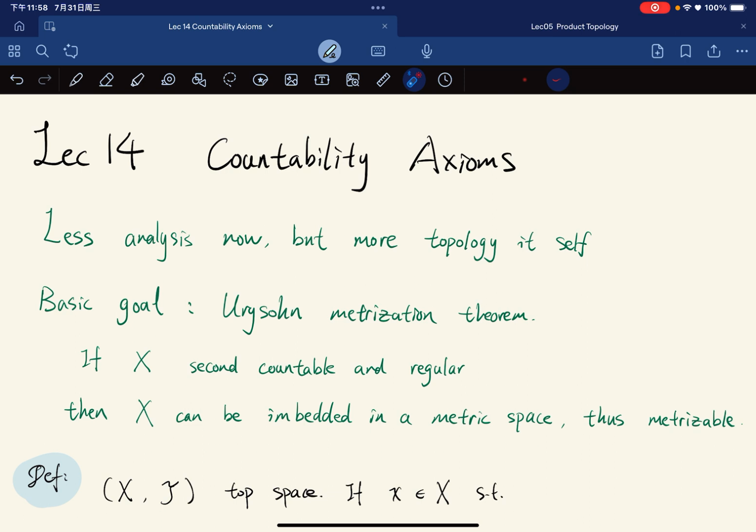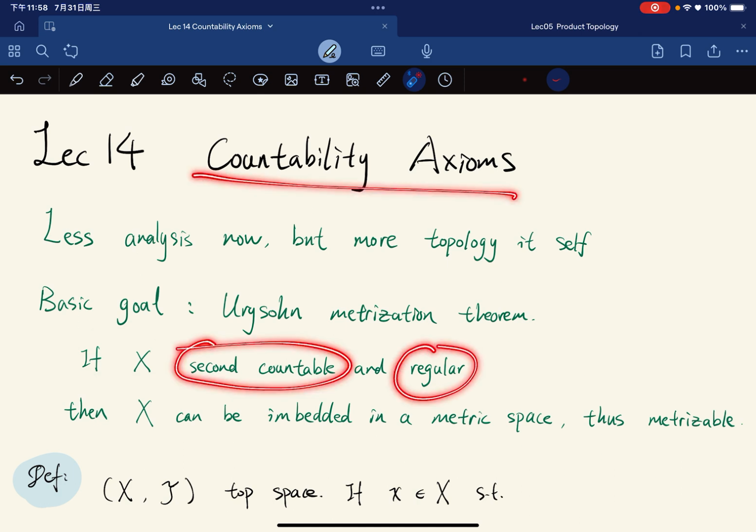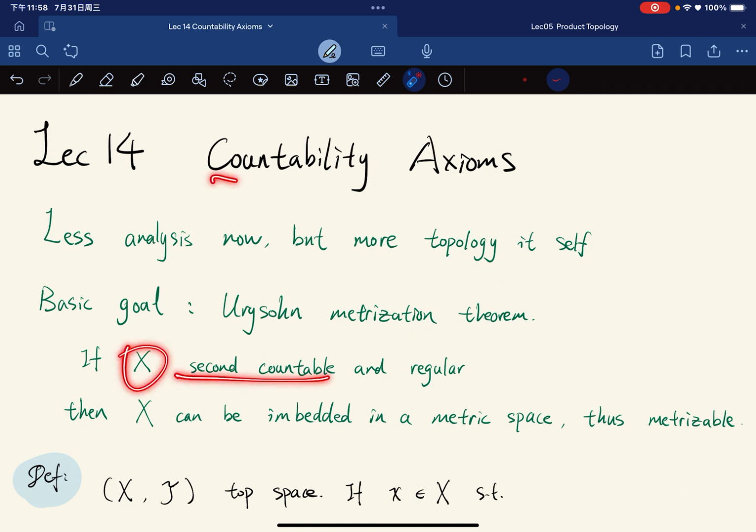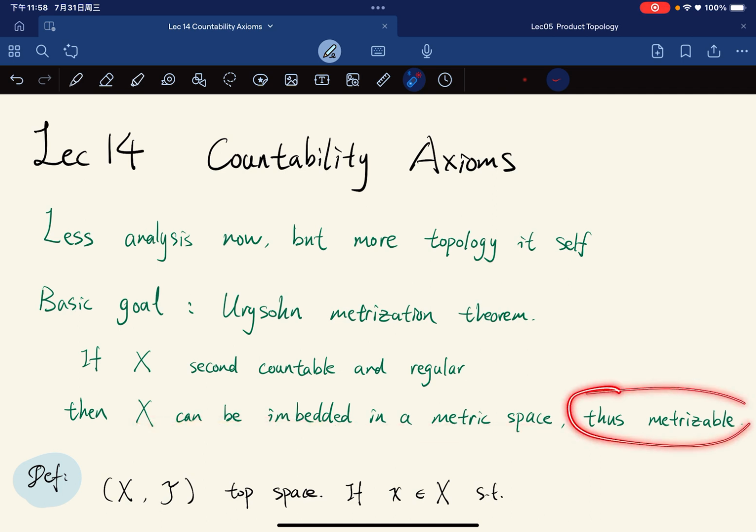It basically says that for any X that is second countable and regular, where second countable is a countability axiom and regular is a separation axiom, then X can be embedded into a metric space, which implies that X is metrizable. This is the basic goal, and today's topic is on countability axioms.